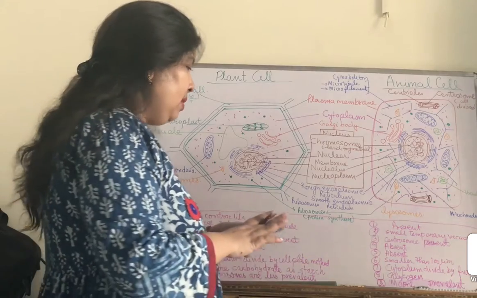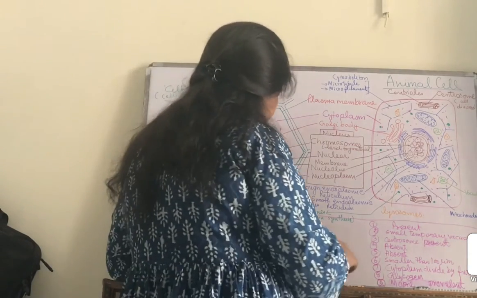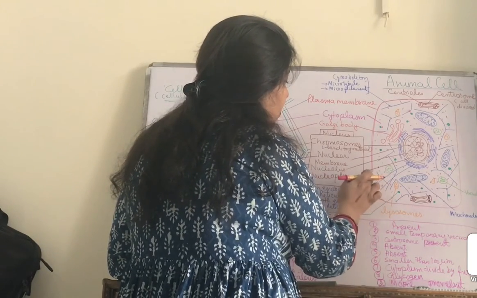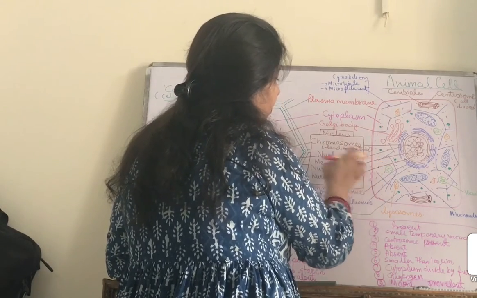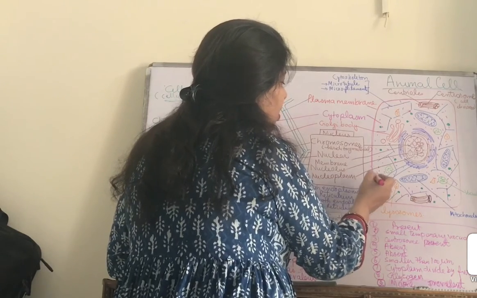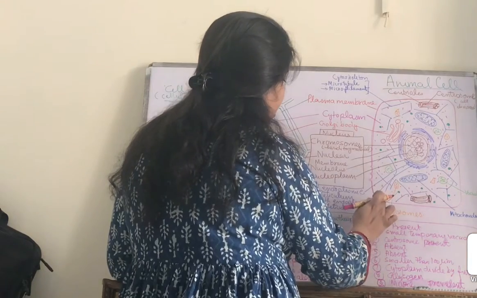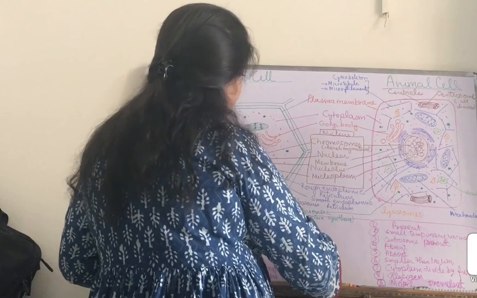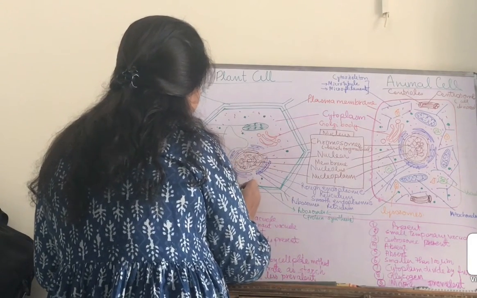Now let's understand about the membranes of the cells. Like we have seen here, in the membrane of the cell there is the presence of some pores, and these pores are called plasmodesmata. Like this we can draw here in the plant cell.